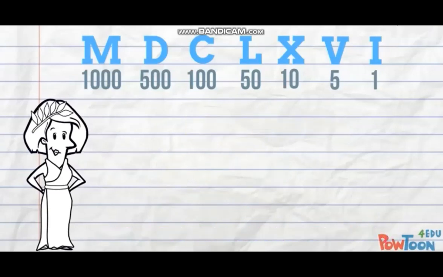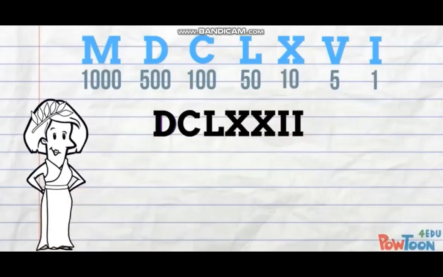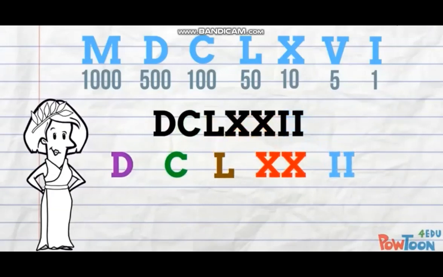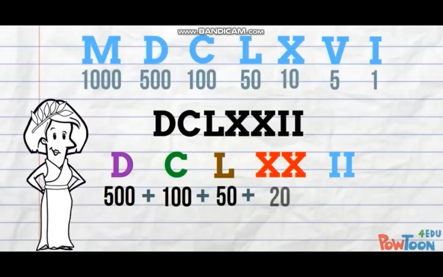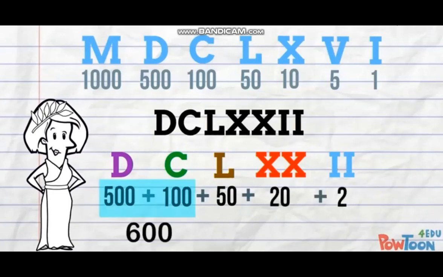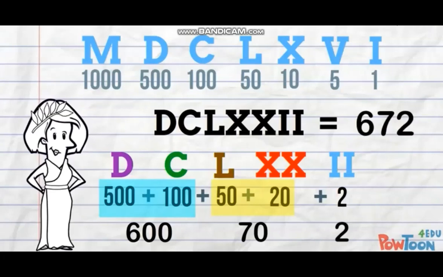Next one, a bit longer this time. Rewrite it, spacing the characters out to make number chunks. D is 500, plus C is 100, plus L is 50, plus 2 10s are 20, plus 2. That's 600 plus 50 plus 20 plus 2 is 672.